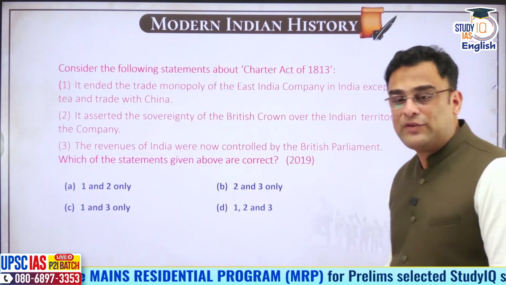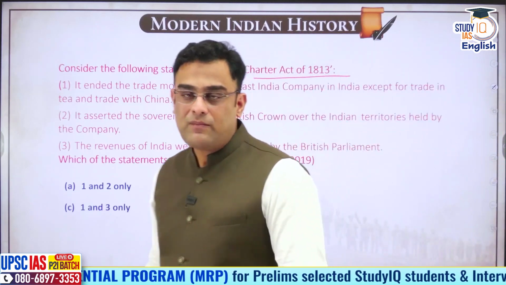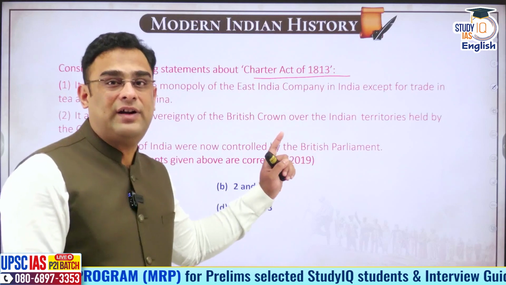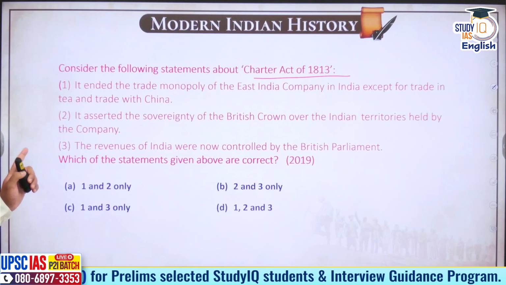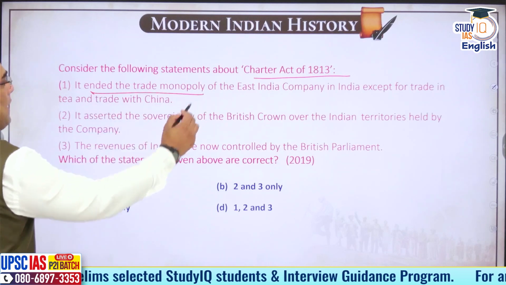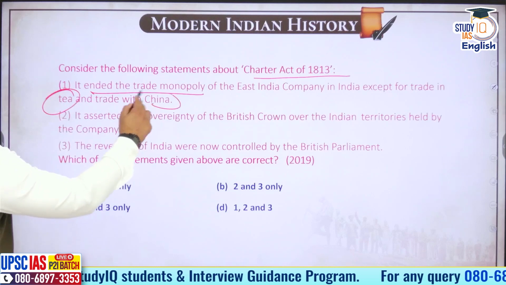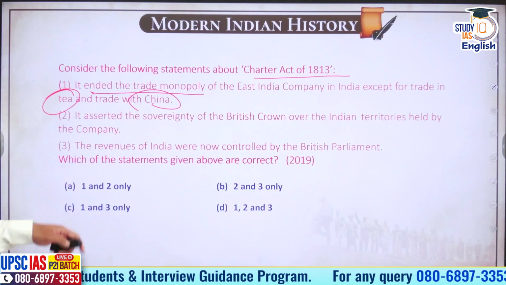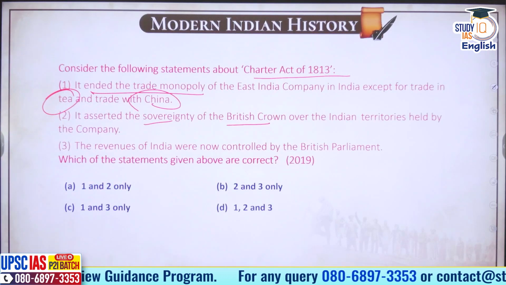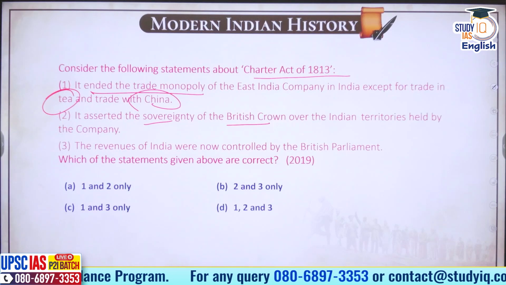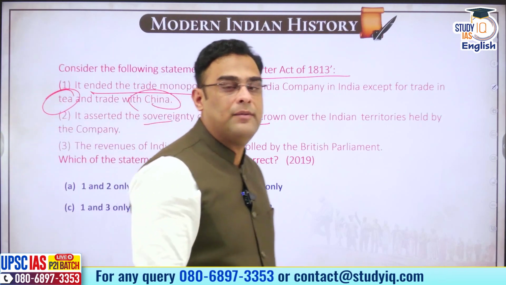Okay, let's take the next question. Consider the following statements about the Charter Act of 1813. An earlier question was on the Charter Act of 1833; now a question on the 1813 Act. One, it ended the trade monopoly of the East India Company in India, except for trade in tea and with China. Two, it asserted the sovereignty of the British Crown over Indian territories held by the company. Three, the revenues of India were now controlled by the British Parliament.